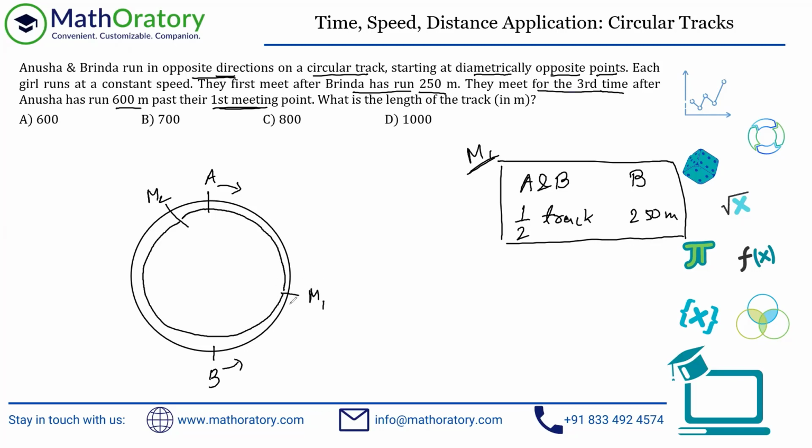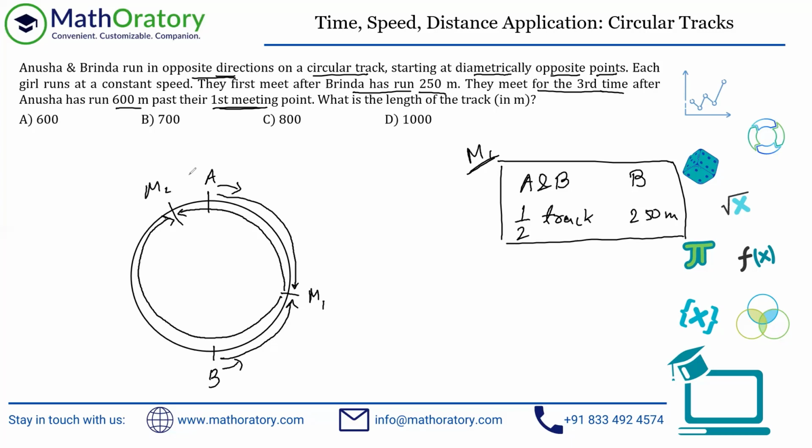So by the way, this is after the first meeting, right? Because of this information, A has run 600 meters past their first meeting point. So we have to think after the first meeting, whatever has happened. After the first meeting, Brinda has covered this much and Anusha has covered this much. So I should put some arrows so that you don't get confused. Initially Brinda covers in this direction and Anusha in this direction, and then Brinda is continuing anti-clockwise. So just remember that the anti-clockwise one is Brinda and the clockwise one is Anusha, right? Now I hope this should not be a confusion.